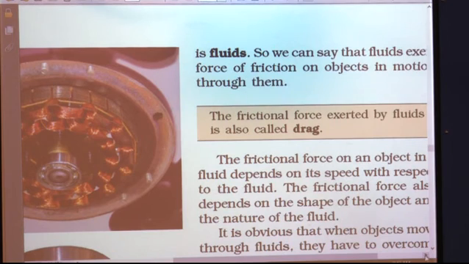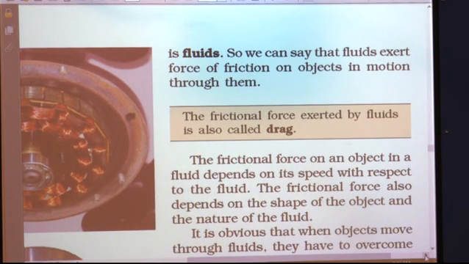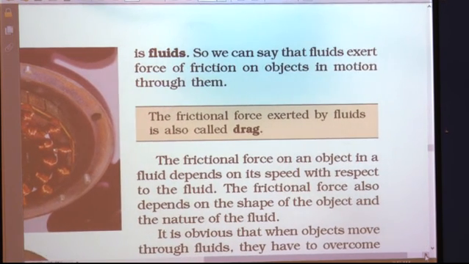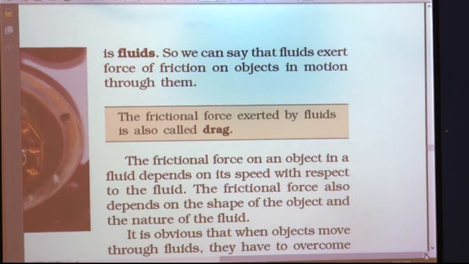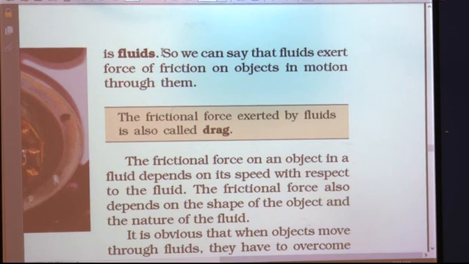You can try it. On a slanting board, you can pour some water, and as soon as you start pouring water on it, the water starts flowing down. Why? Because it is a fluid. This is there with every liquid, but this fluidity depends on the nature of the liquid. Similarly, gases flow very fast.